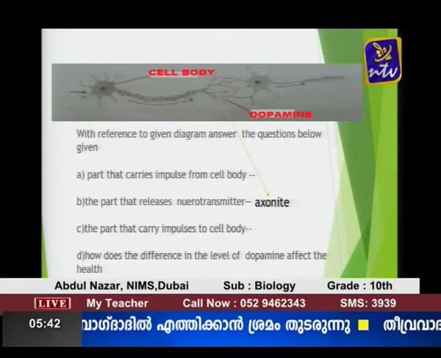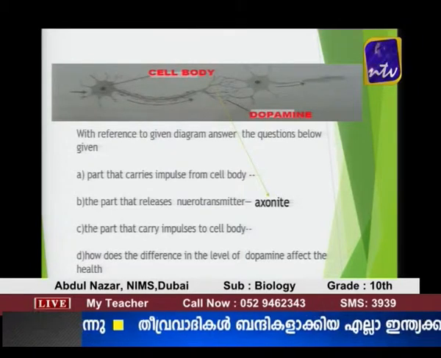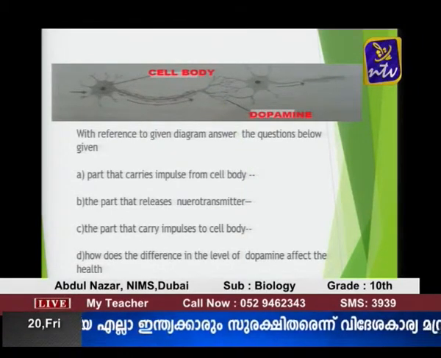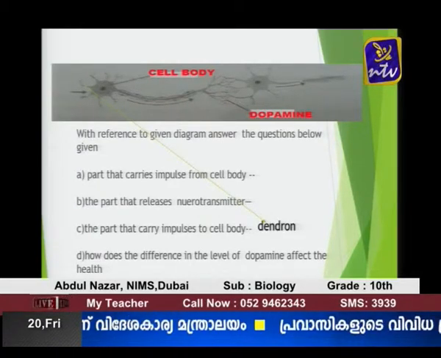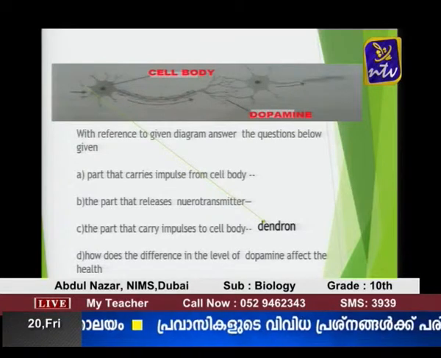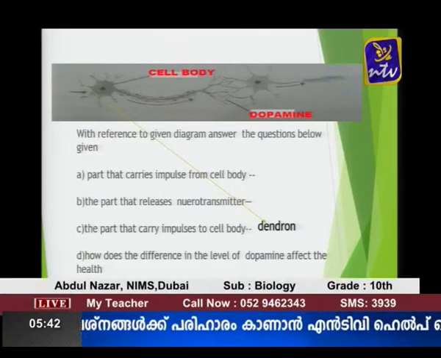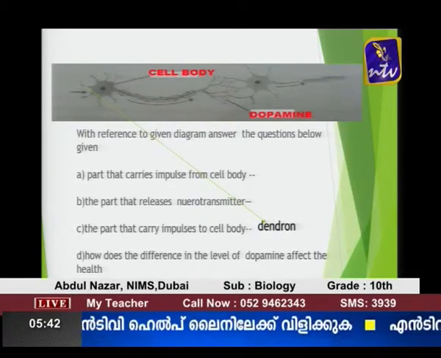It is axonite or the nerve ending. Axonite or the nerve ending that releases the neurotransmitter. Then the part that carry impulses to the cell body, it is dendron. So, the part that receive the impulse is the dendrite, and the part that carry impulse to the cell body, that is dendron. Then the next question you see, how does the difference in the level of dopamine